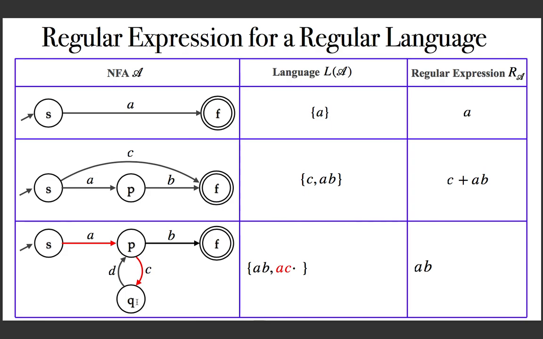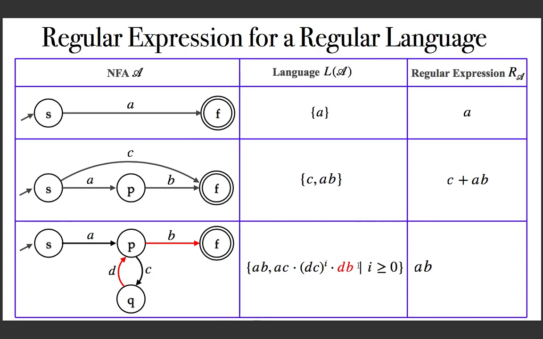Now, if you want, you can stay back at Q any number of times by taking this path, that is DC, any number of times. That is initially AC, that is this, followed by DC 0 or more times. And finally, from Q, you can go to F through this path DB. That is AC followed by DC 0 or more times, then finally DB, and that's it.